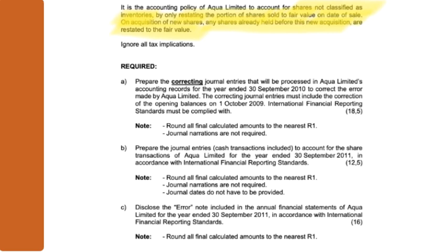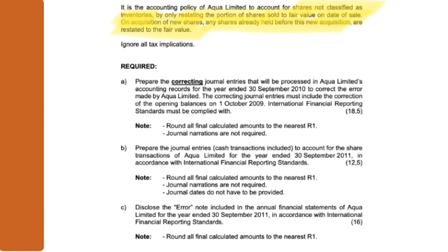You are not allowed to include the brokerage. The brokerage has to be an expense immediately when it takes place. These shares subsequently, which means at every year end, need to be measured at fair value. Any fair value adjustment, whether it's upwards or downwards, goes through profit or loss. When you sell shares, you need to first do a fair value adjustment, because you should not show a profit or loss on sale, because if these shares are in the category at fair value and you sell them at fair value, you should not make a profit or loss. On sale, if there is brokerage, it's immediately an expense through profit or loss.